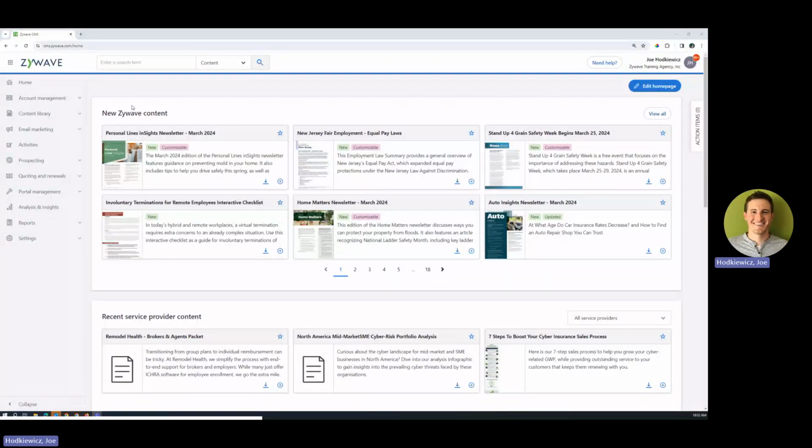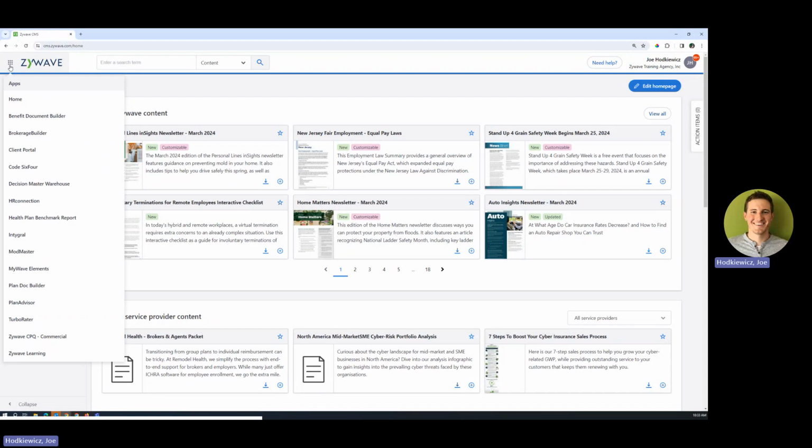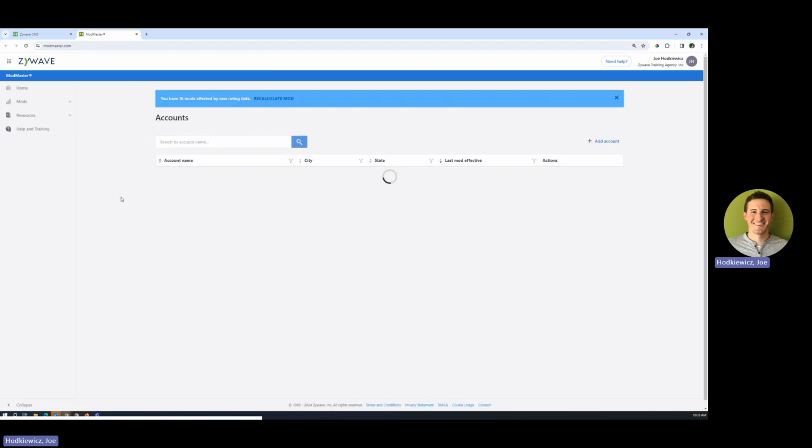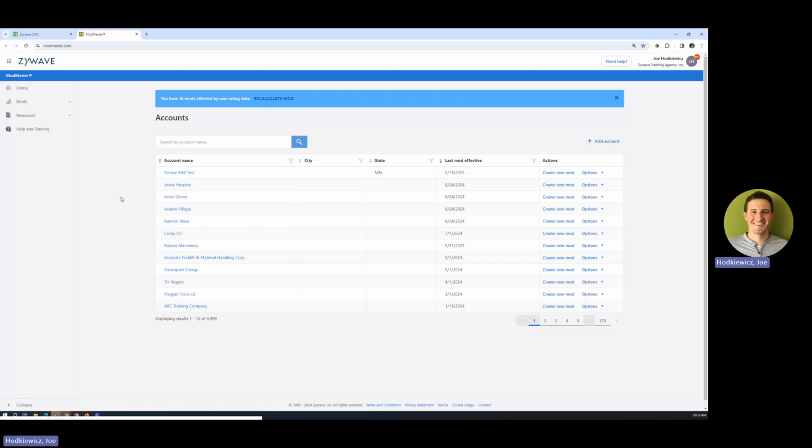I'm going to do a brief walkthrough of ModMaster. So when you log into Zywave, it might look something similar to this. If I click this grid up here by the Zywave logo, on the product dropdown, there will be a dropdown that says ModMaster. Once I click that, that'll open up the application. So ModMaster is essentially a work comp calculator that's designed to do mod analysis and projection for your clients or prospective clients.